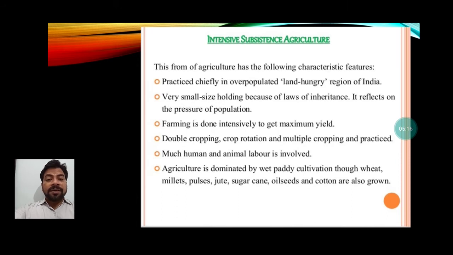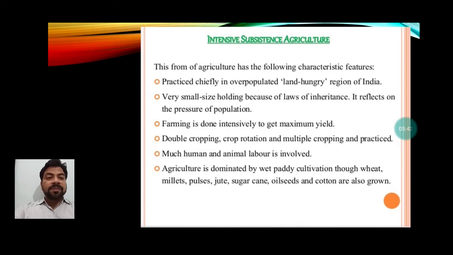So how are farmers managing to cultivate crops in such land hungry areas? There is very small size holding because of laws of inheritance. I already said that after property is divided among the children, the size of the land decreases. So that's why there is very small size holding because of laws of inheritance.